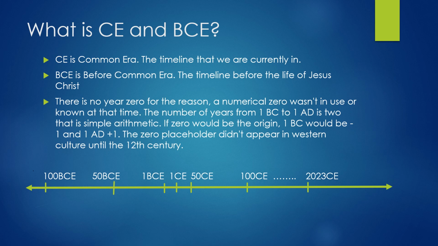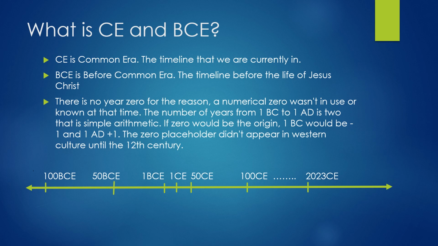So how do we date them? We have to date them too. When do we start? From what period do we start in history? We find more and more civilizations as we excavate and dig for more. So BCE is dated in the backward direction, which means before 1 CE is 1 BCE. The year before 1 BCE was 2 BCE, and the year before 2 BCE was 3 BCE, and so on, which means 100 BCE occurred before 50 BCE, which occurred before 1 BCE, and then came 1 CE, then came 2 CE, and then the number goes on counting in the forward direction.